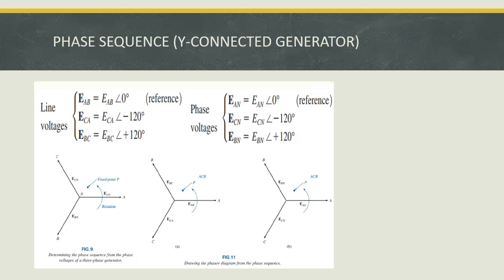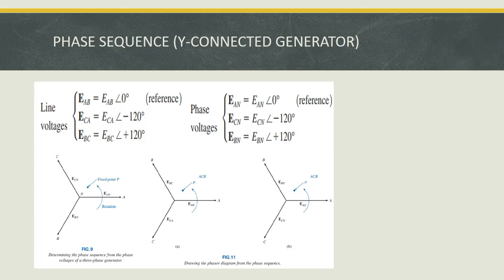For example, if it is a three phase generator and any two phases are interchanged, then automatically the rotation direction of the machine is changed. So there is a severe impact when we change the sequence of the three phase voltages, so the phase sequence is very important when we go for a three phase circuit.